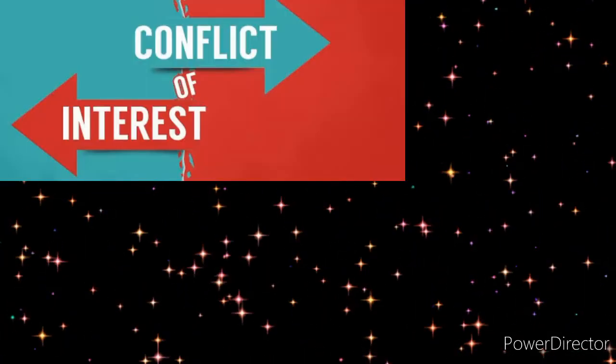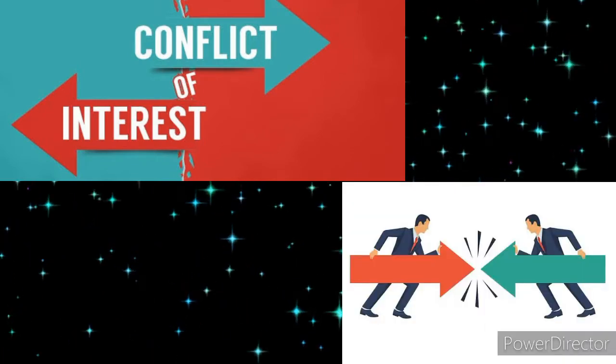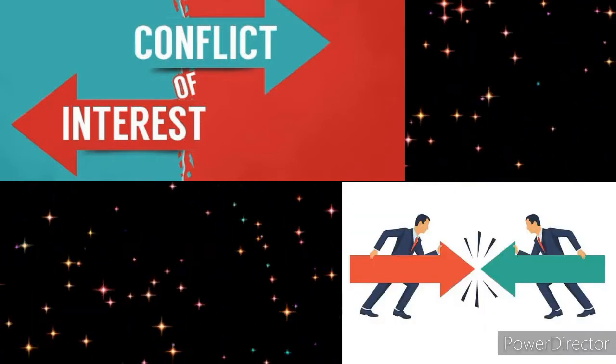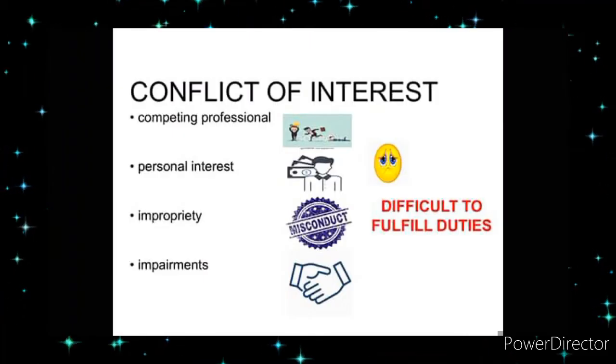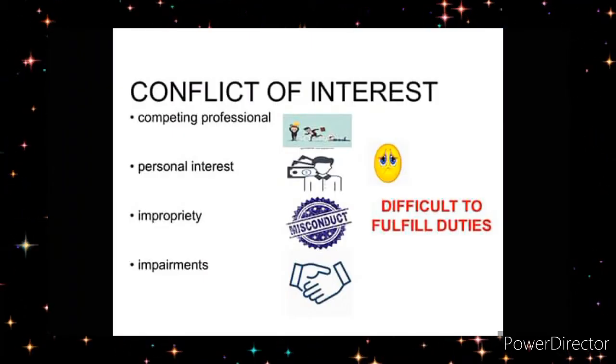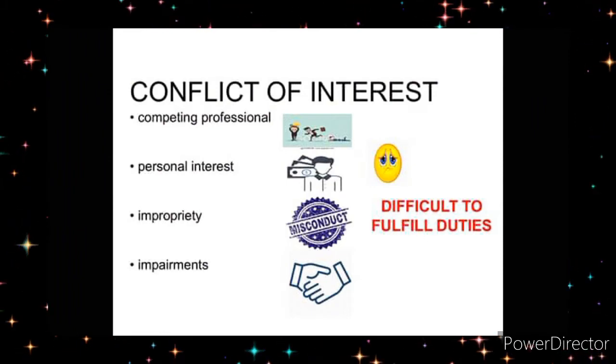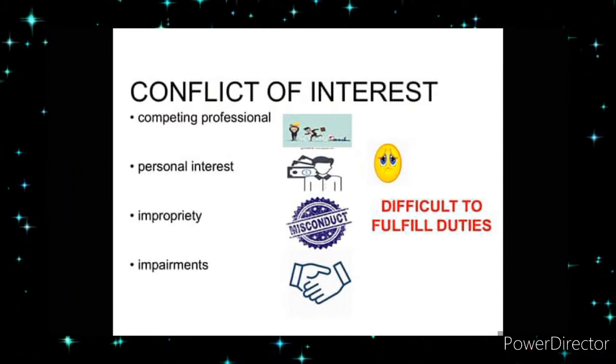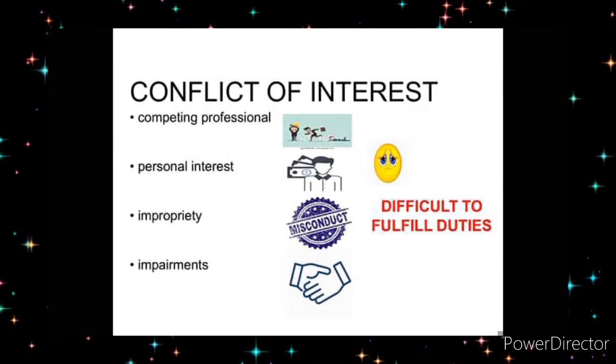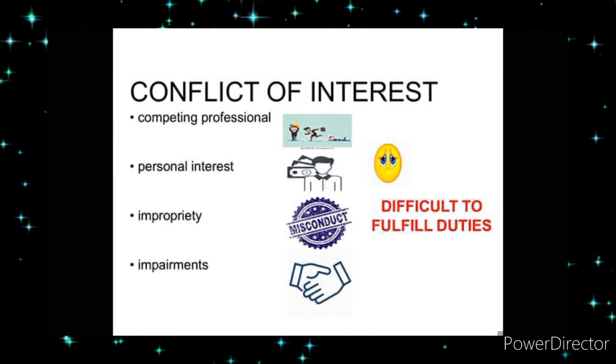Standard 1120 interprets conflict of interest as a situation in which an internal auditor, who is in a position of trust, has a competing professional or personal interest. Competing interests can make it difficult for the internal auditor to fulfill his or her duties impartially. It even exists if no unethical or improper act results.